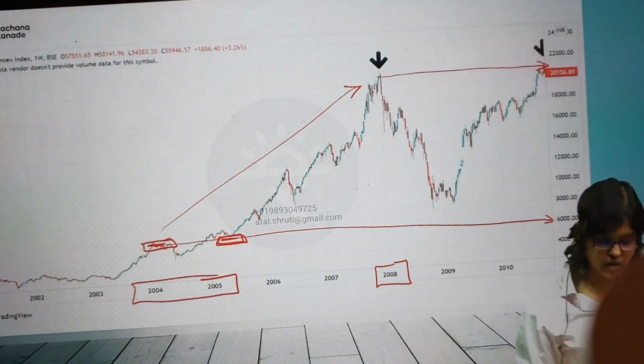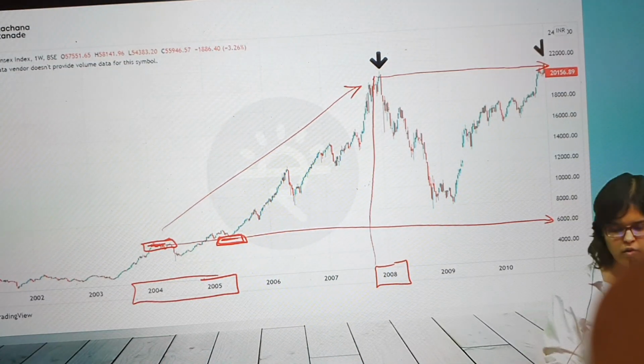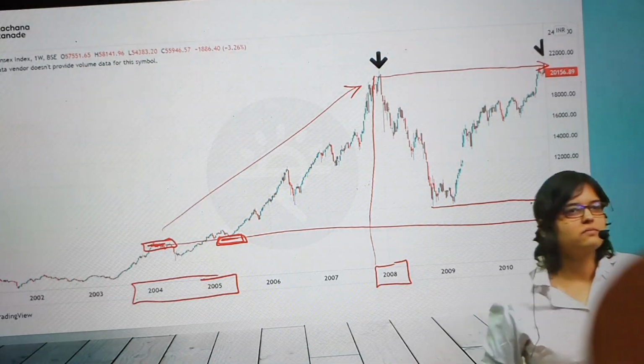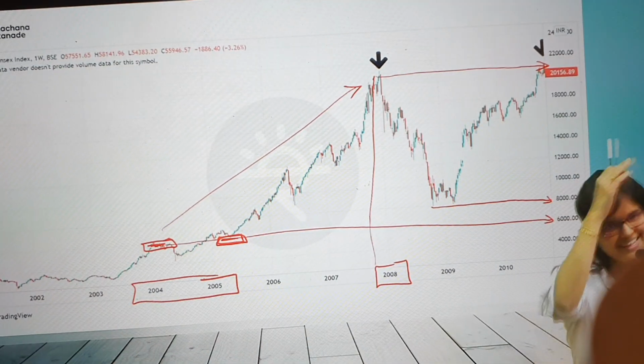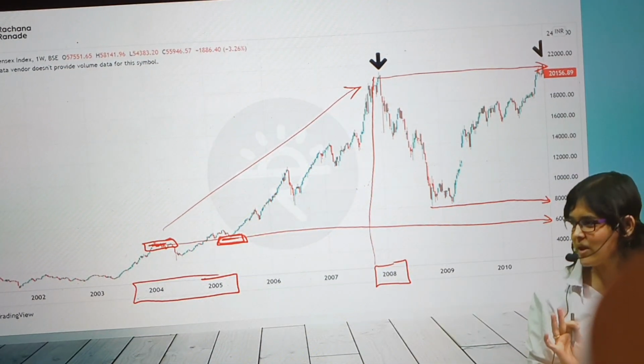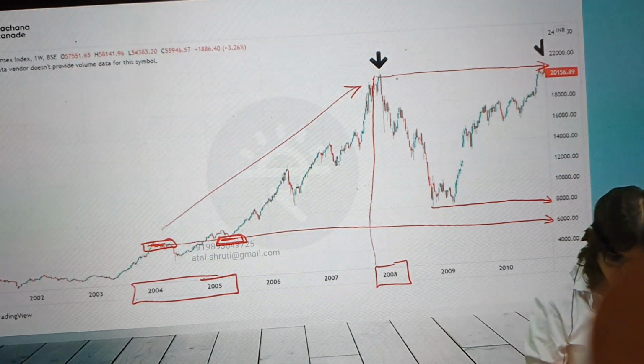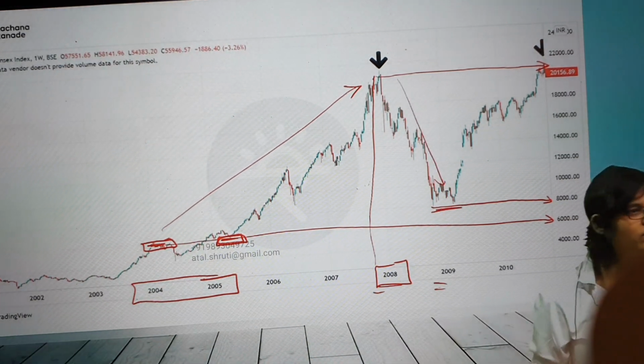20,000, 21,000 in 2008. Followed by a steep fall in 2009. And it came down to almost 8,000. So now this is neither half nor exact fall, somewhere in between. Okay? But massive fall? Yes or no? Yes. Fall is massive, agreed. How much time did it take to fall? 1 year barely. 2008, 2009 is the low. Are you with me? 2009 is the fall.